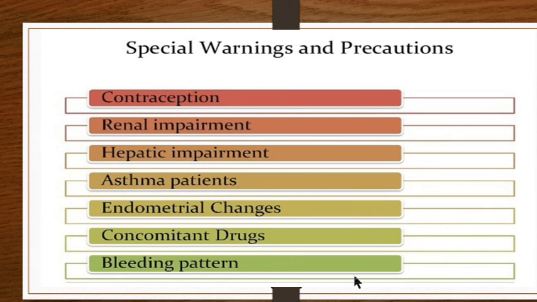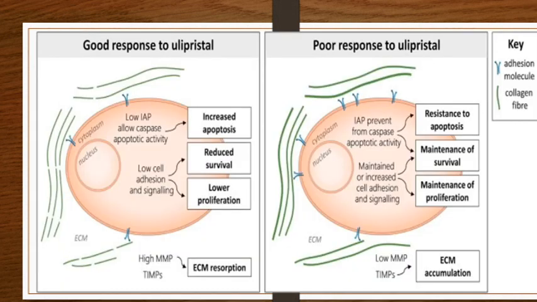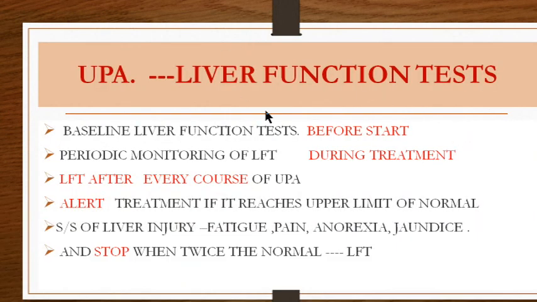So before advising ulipristal, you are seeing certain special warnings and precautions. This is what you will find in many books, and this is how ulipristal acts, by apoptosis. So this diagram you can find everywhere.